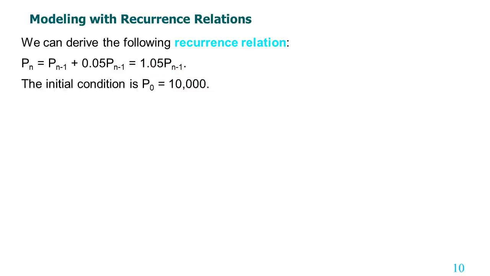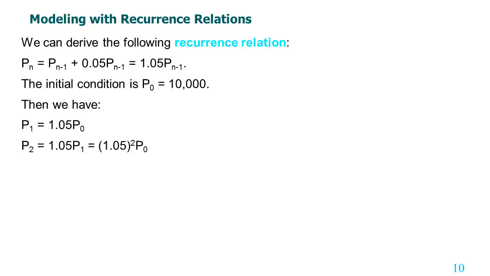The initial condition is P0 equal to 10,000. Then we have P1 equal to 1.05 P0. Now P2 is equal to 1.05 P1, and P1 is substituted with 1.05 P0. Therefore the equation becomes P2 equal to 1.05 squared times P0.